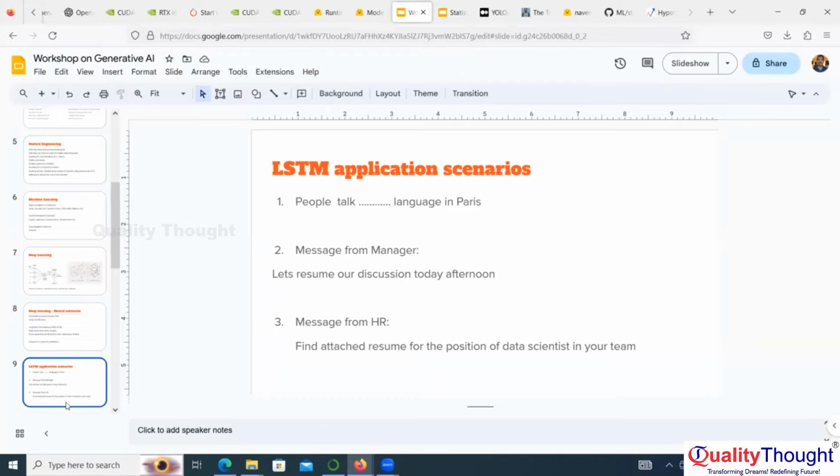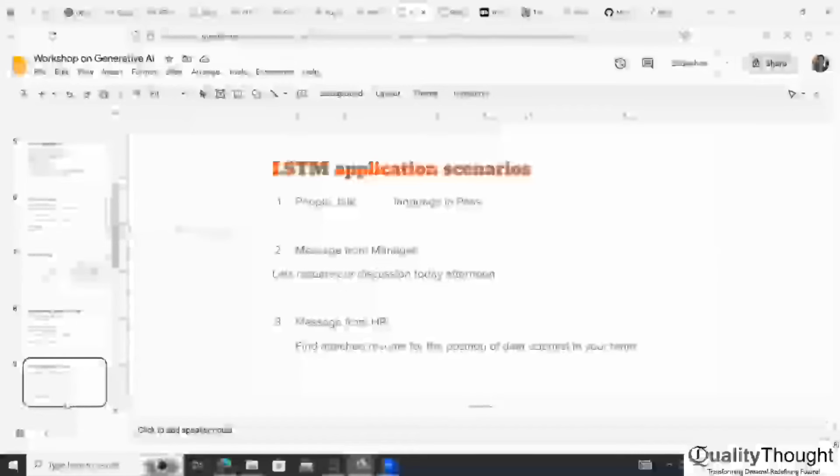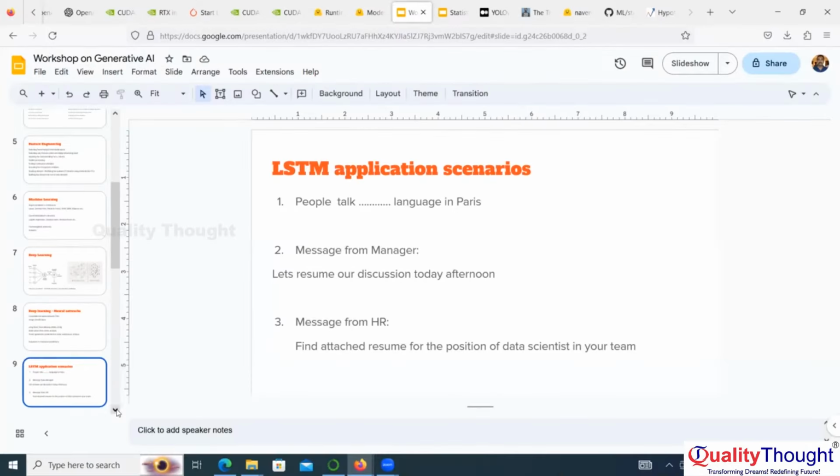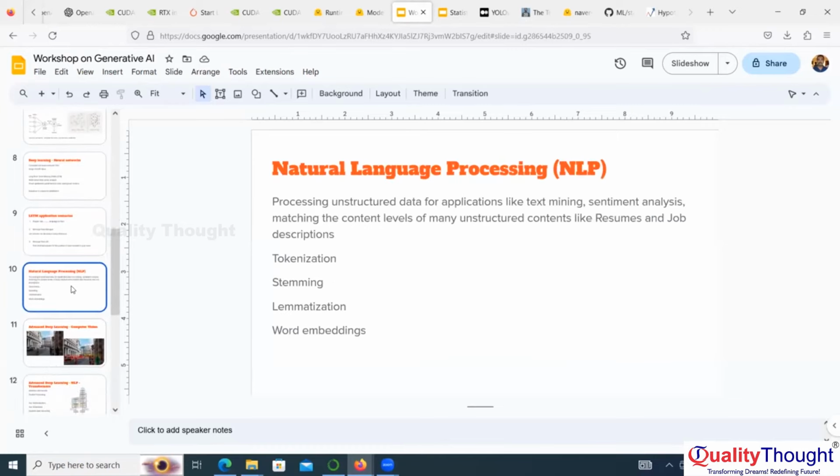So LSTM can understand the context and give predictions. That's how we were getting Google Translate working 10 years before. So let us continue with other things.